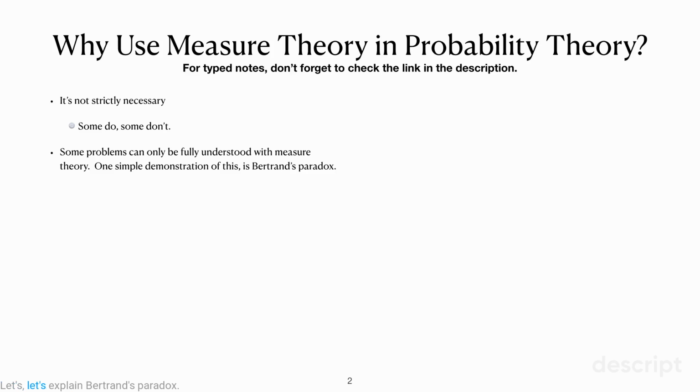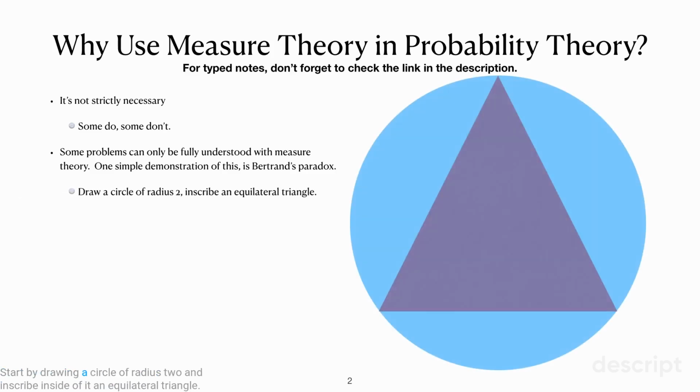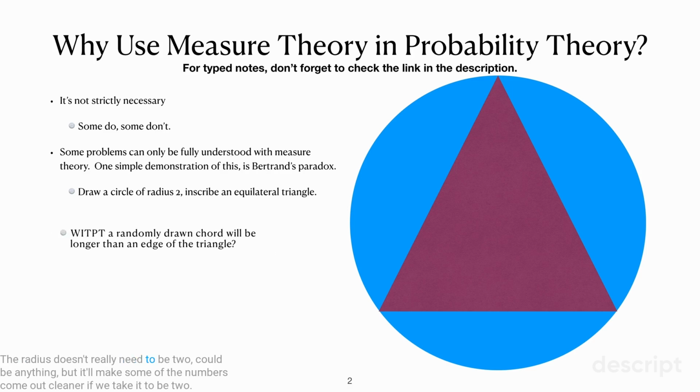So let's get started. Let's explain Bertrand's paradox. Start by drawing a circle of radius 2 and inscribe inside of it an equilateral triangle. The radius doesn't really need to be 2, it could be anything, but it'll make some of the numbers come out cleaner if we take it to be 2.